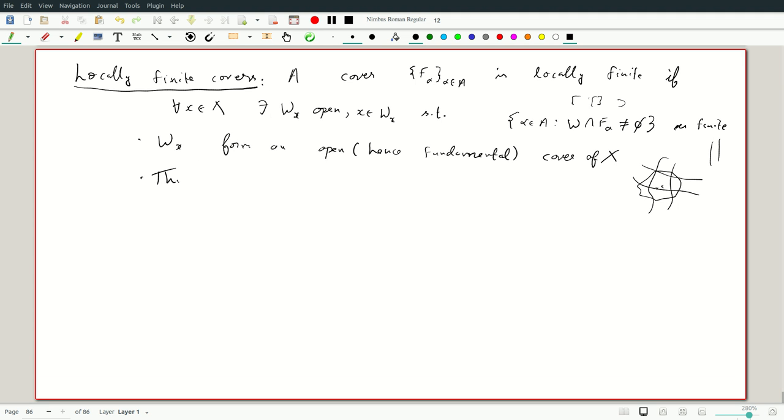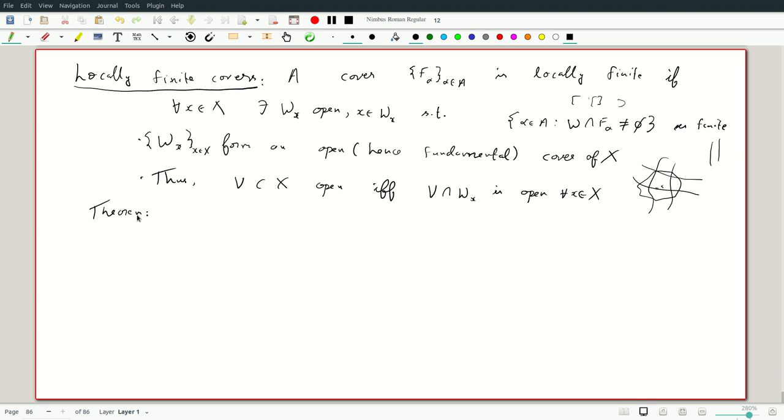Okay, so thus let's just record: V contained in X is open if and only if V intersection Wx is open for all x in X. Typically you don't need to take so many open sets, you just need to take a sub collection of these, but for our formal proof that makes no difference. Okay, so for all x, if we have V intersection Wx is open, then we know V is open, just because the Wx form an open cover. They're an open cover because they're all open, and Wx contains x, so their union is everything. Okay, so now we have things put together nicely.